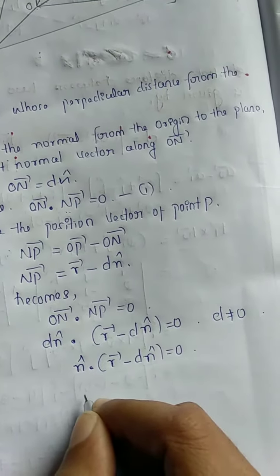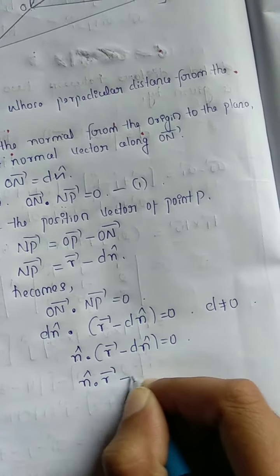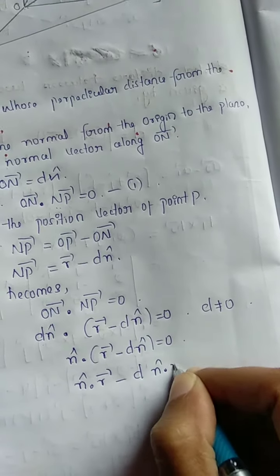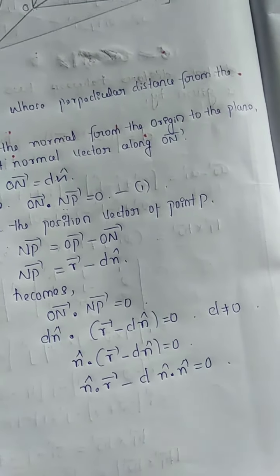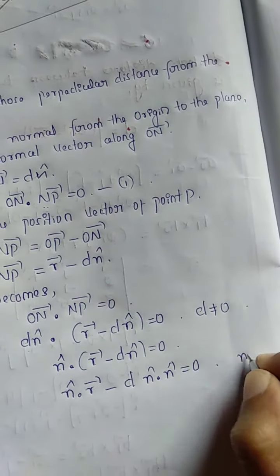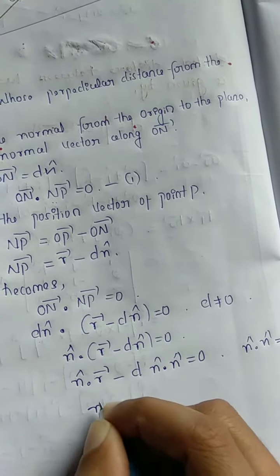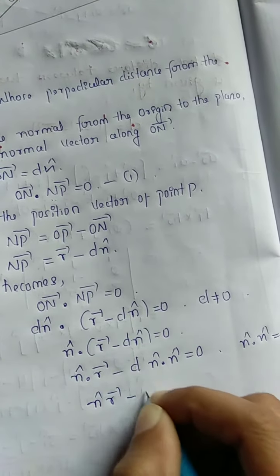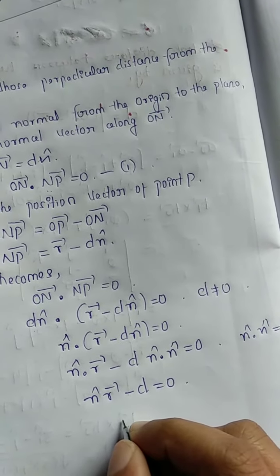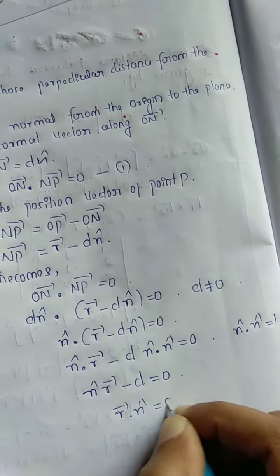So multiply n cap into vector r minus d into n cap dot n cap is equal to 0. We know n cap dot n cap is equal to 1. So n cap dot vector r minus d is equal to 0. So vector r dot n cap is equal to d.